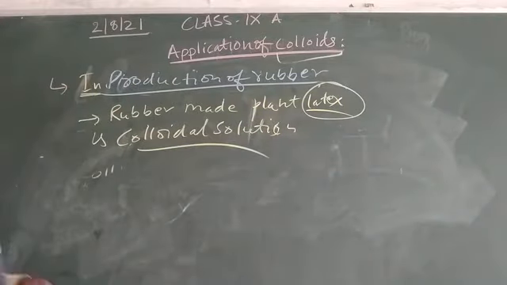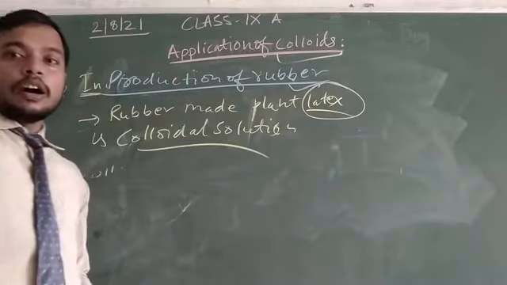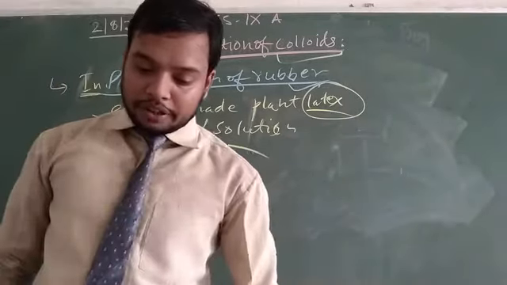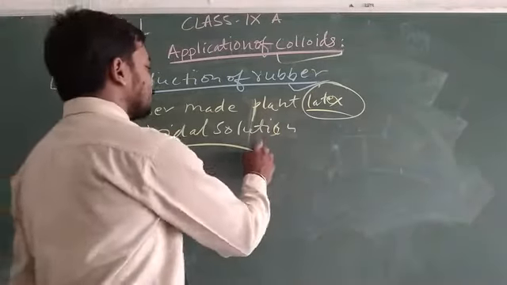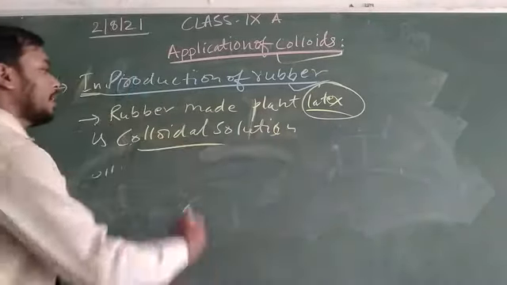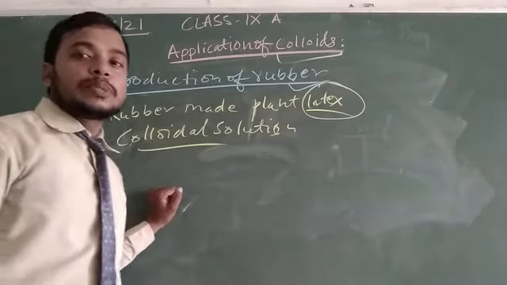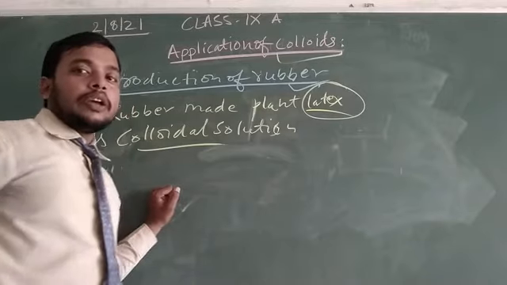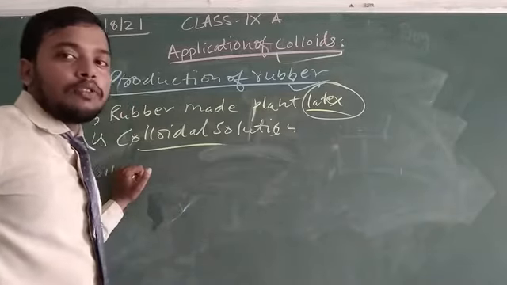So colloids play an important role in the production of rubber. When you try to dissolve rubber in water, it mixes with water but remains dispersed. In this way, rubber mixed with water forms a colloidal mixture.